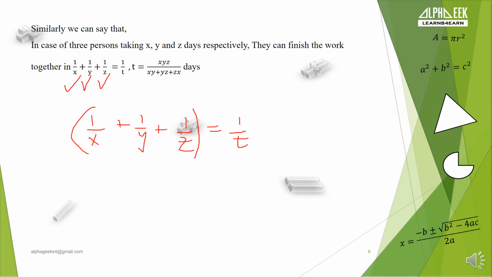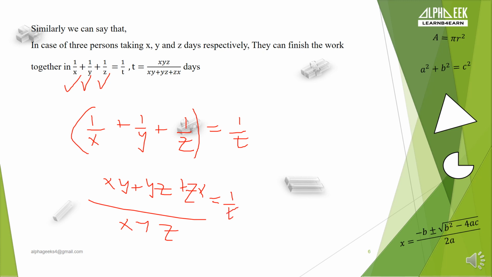By taking the LCM as XYZ, we can find out XY plus YZ plus ZX upon XYZ is equal to 1 by T. Correct?